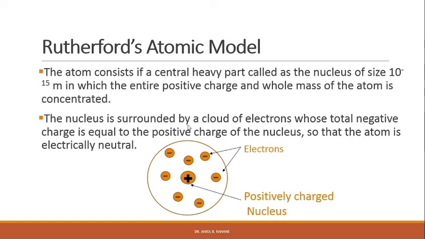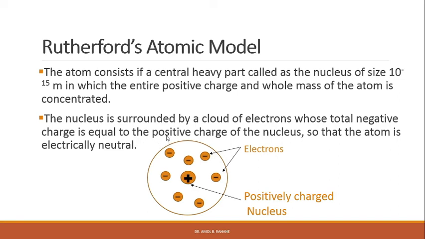So in order to explain the stability of the atom, Rutherford considered that these electrons are revolving around the nucleus in circular orbits, like planets around the sun. So how is the atom stable? That stability he explained: the electrons are revolving around the nucleus just like planets revolve around the sun, and the stability is attained as the electrostatic force of attraction between the positively charged nucleus and the negatively charged electron,